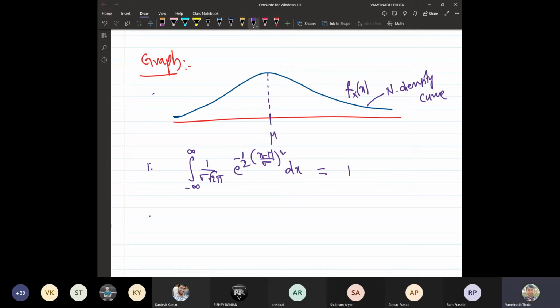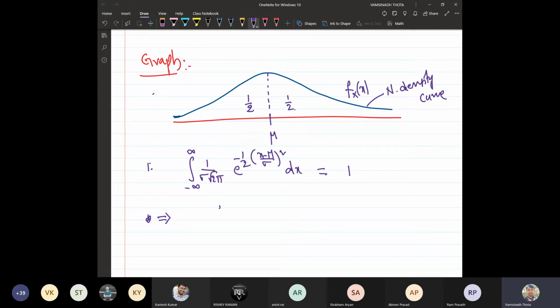Okay. Now, based on this one, this will imply, and what is the mean? Mean is actually the point at which we can divide, we can balance the entire curve. Or mean is the point, in the case of a continuous random variable, mu is the point at which the entire area under the density curve will be made into half. So this side area will be 1 by 2 and this side area will be 1 by 2. Then only you can balance it, right?